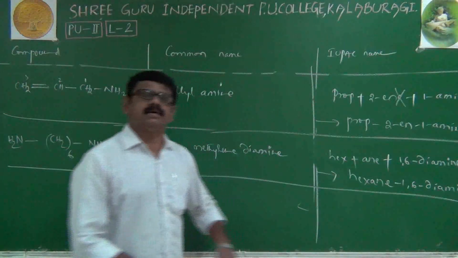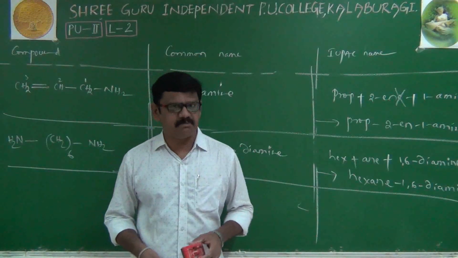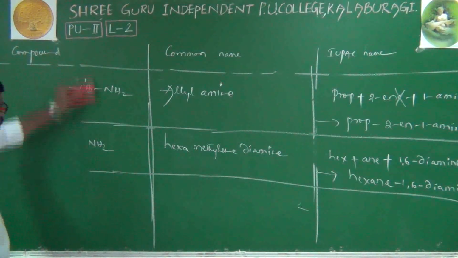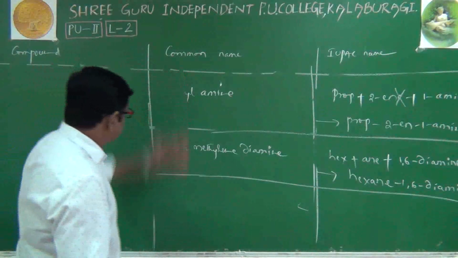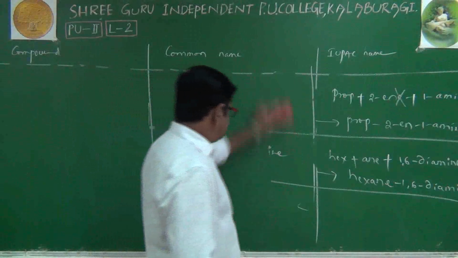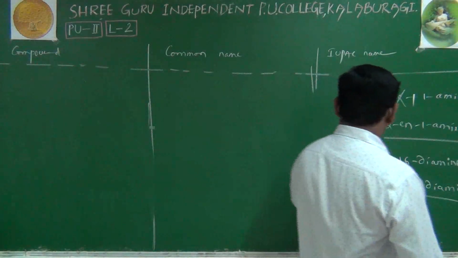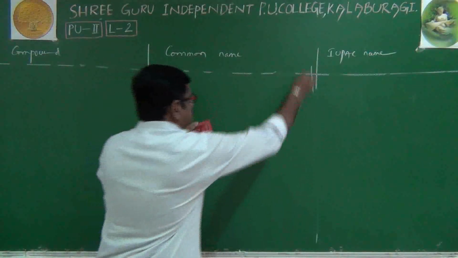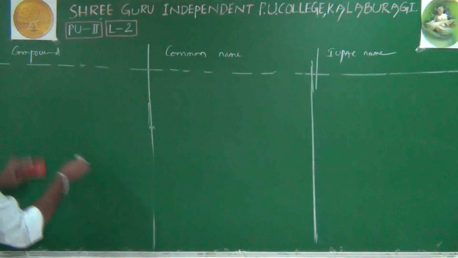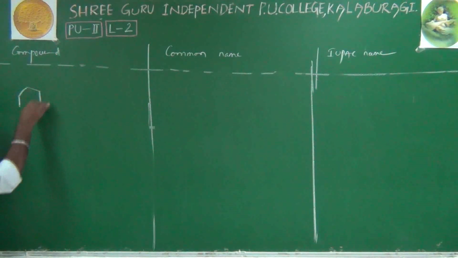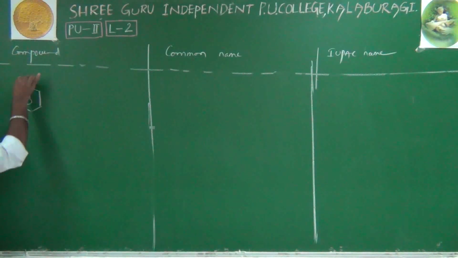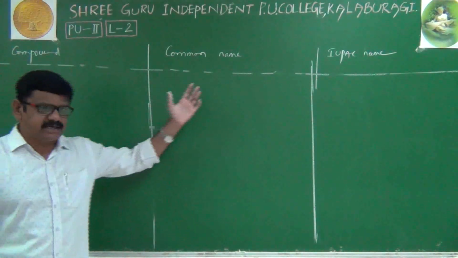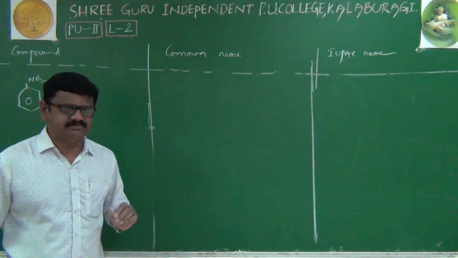Now we'll discuss some aromatic compounds, aromatic amines. The simplest example is a benzene ring with NH2. We'll write the common name as well as the IUPAC name.